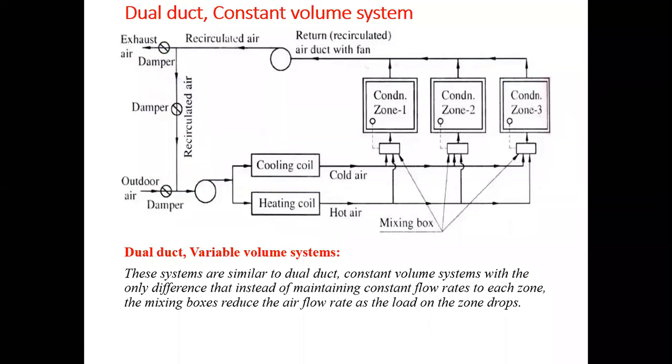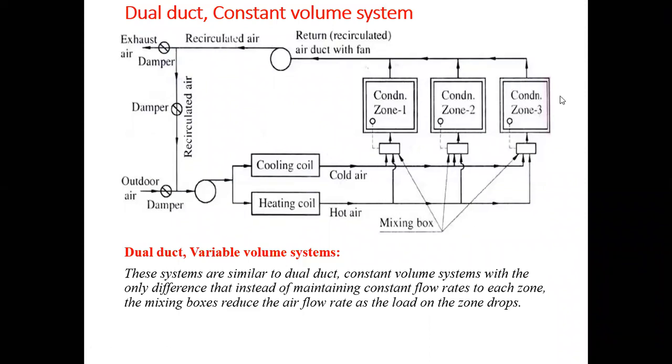In the dual duct constant volume system, the disadvantages of the single duct constant volume system are overcome. In this case there will be two ducts. In one duct a cooling coil is provided, and in the other duct a heating coil. The air is passed over the cooling coil and then to the cooling duct, and the heating coil is used to heat the air, which is then passed to the heating duct.